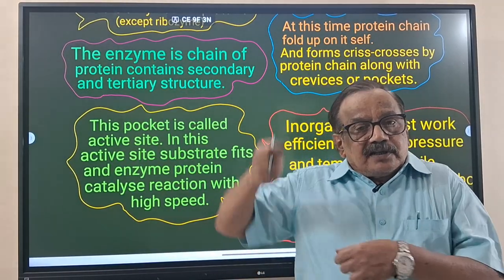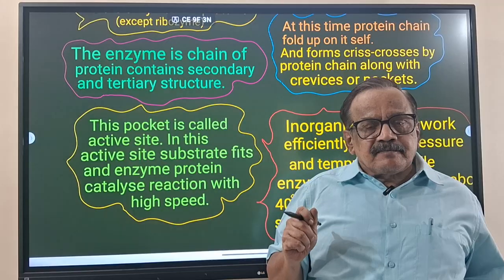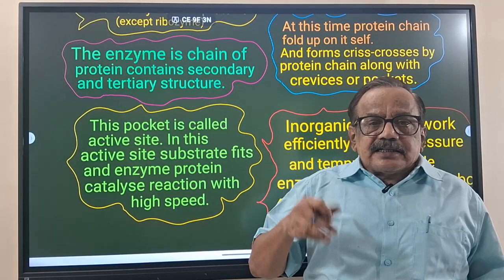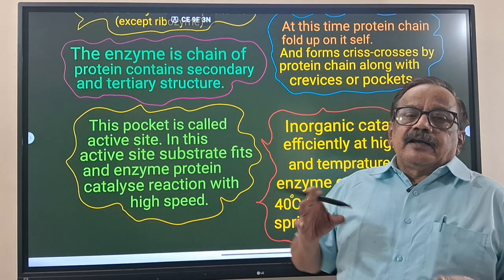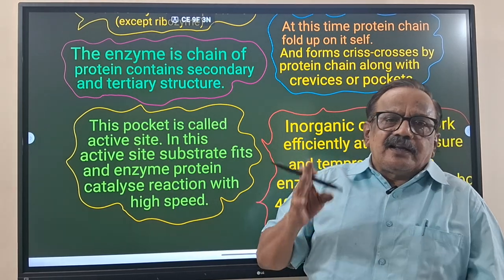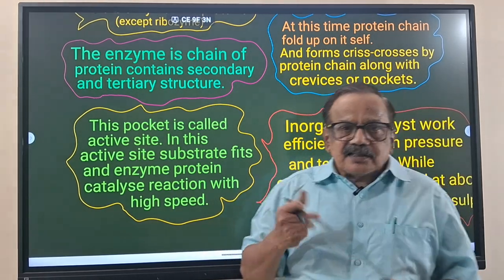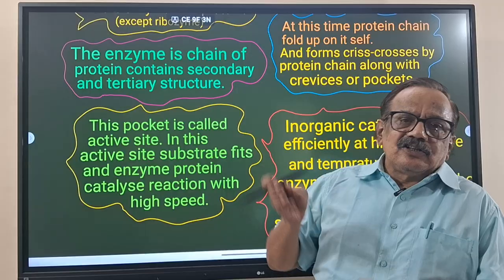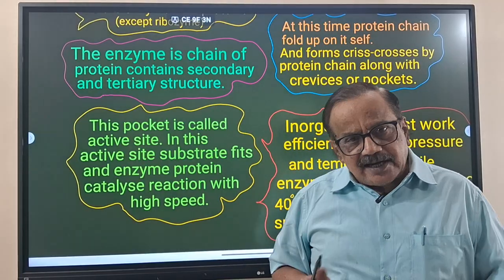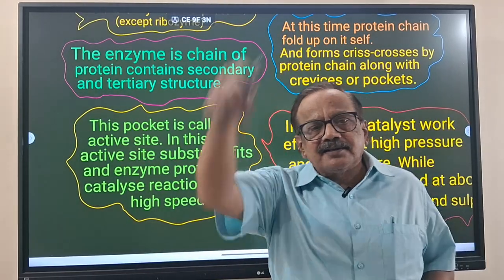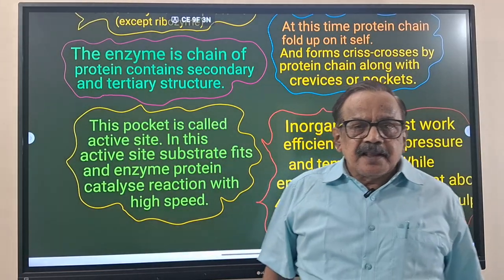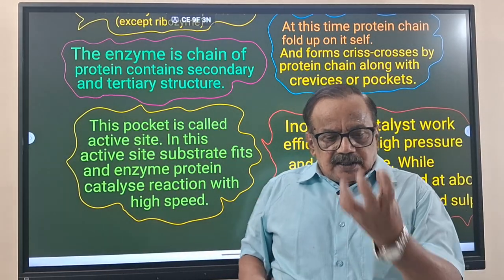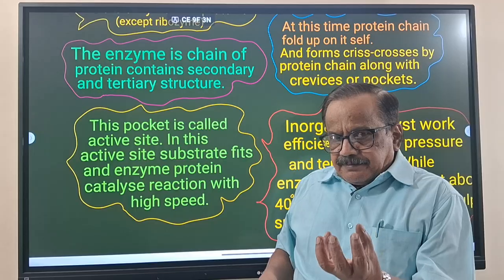The active site is formed in the tertiary structure of the protein, and the tertiary structure is made by the alpha helix and beta pleated sheet. This crisscrosses and self-coils, forming a woolen ball-like structure, and it forms the creases and packets. That packet is called the active site.